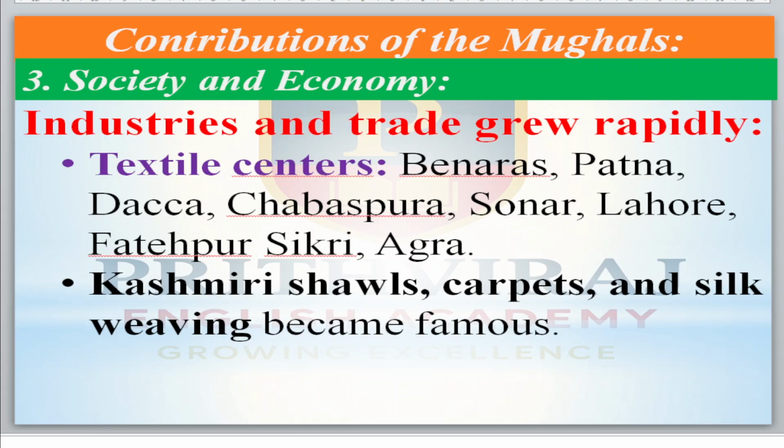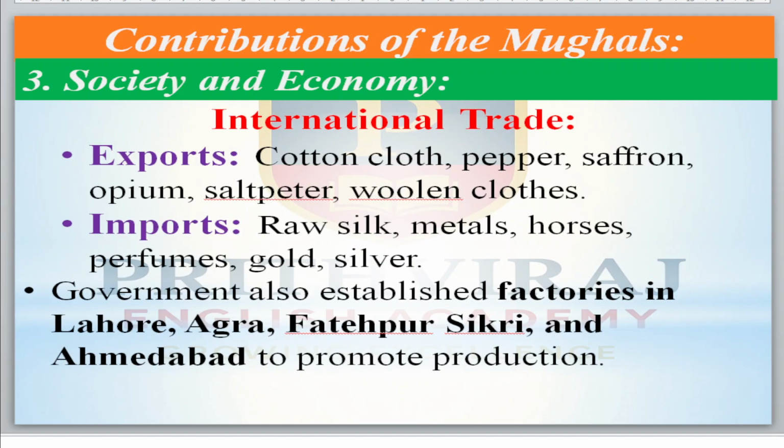Now come to the next point. Kashmiri shawls, carpets and silk weaving became famous during that time. Now come to the next.